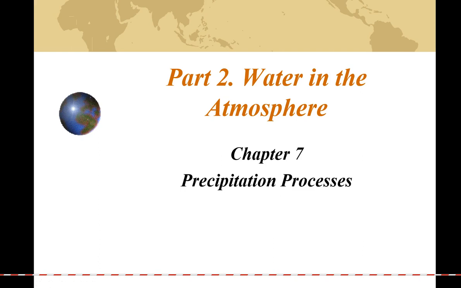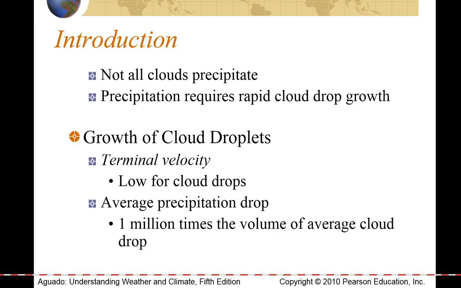And the presentation is on precipitation processes. What does it take for a cloud to produce rain? Just because you have a cloud or condensation in the upper atmosphere does not mean you get precipitation. This chapter deals with what has to happen within a cloud for cloud droplets to become precipitation or rain droplets. So clearly, not all clouds do precipitate.